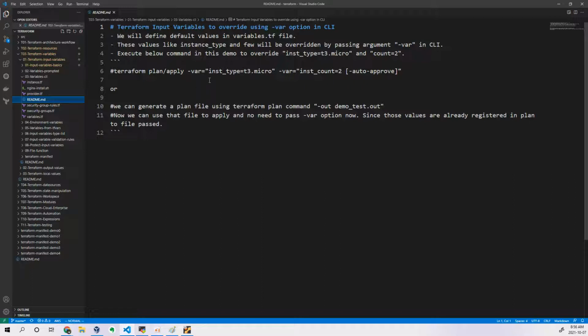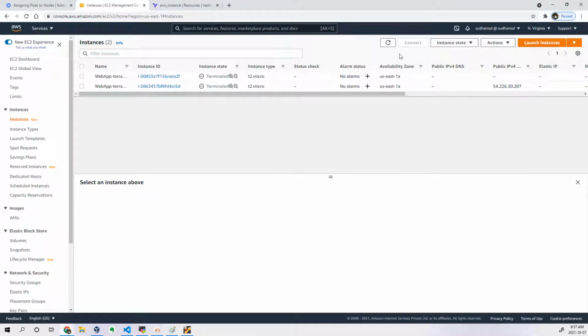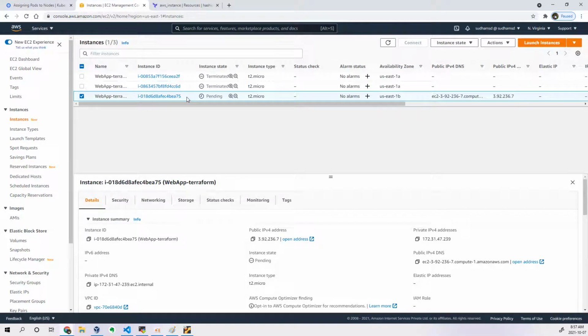This is what we are going to discuss tomorrow. We are already running out of time, so I don't want to do this now. Let's not be in a hurry. Now I think the new one is getting created. Let's refresh and see whether it is created in 1B. You can see this instance is getting created in 1B.